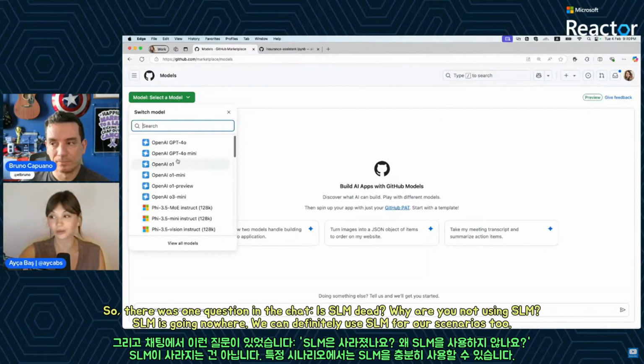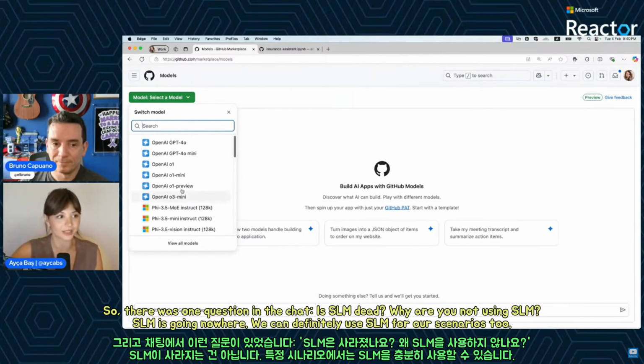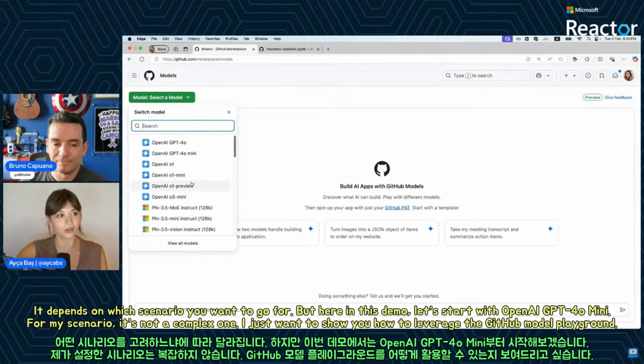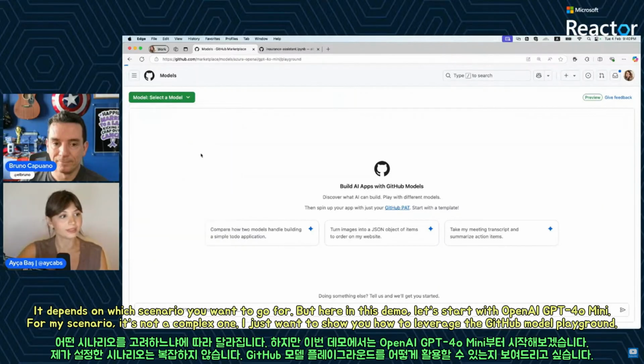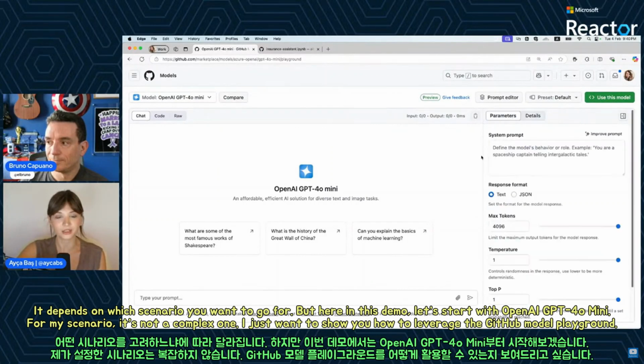So here there was one question in chat: if SLM is dead, why are you not using SLM? We can definitely use SLM for our scenarios too. It depends on which scenario you want to go for. But in this demo, let's start with OpenAI GPT-4o Mini for my scenario. It's not a complex scenario. I just want to show you how you can actually leverage the GitHub model playground.